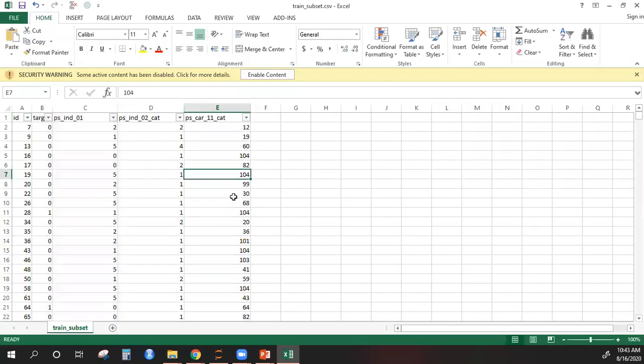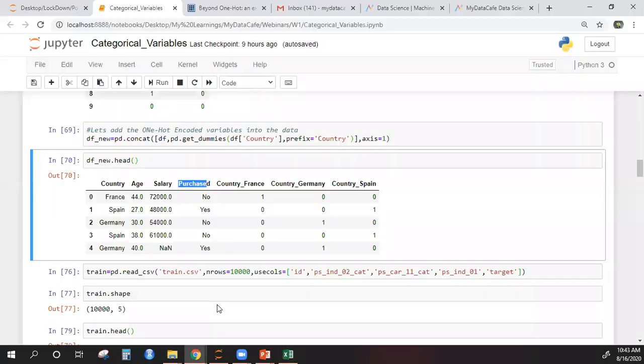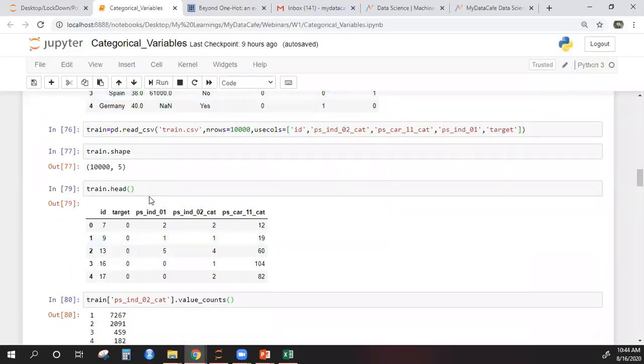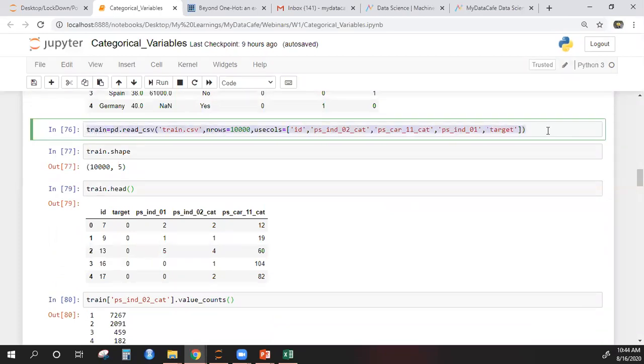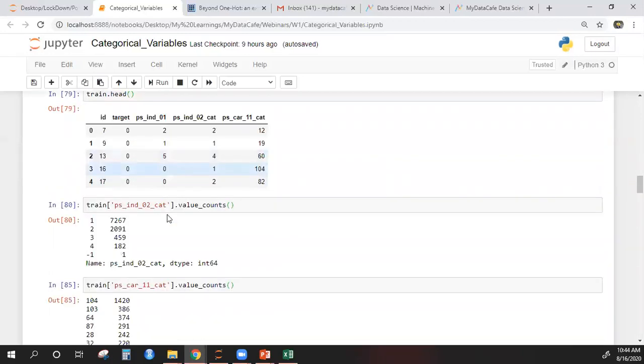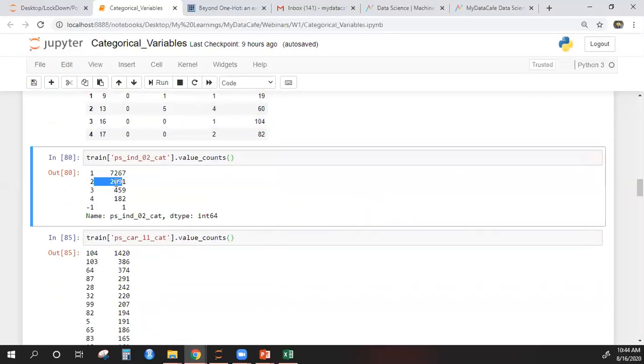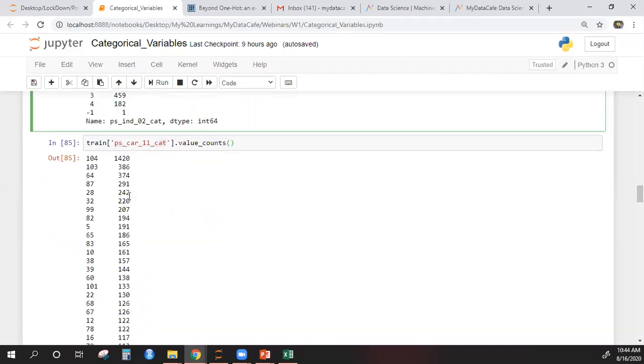Let me move to the Python notebook here. Okay, so I have moved to the Python notebook. I'm reading this new data now. I'm reading 10,000 rows. This data has a lot of columns, but I'm just reading these 4 columns, whatever I have shown you. And this is what you have seen. This is the number of unique values for the other categorical column, which had only 5 unique categories. These are the counts of each, and this is the column that we are talking about. This is the problematic column.